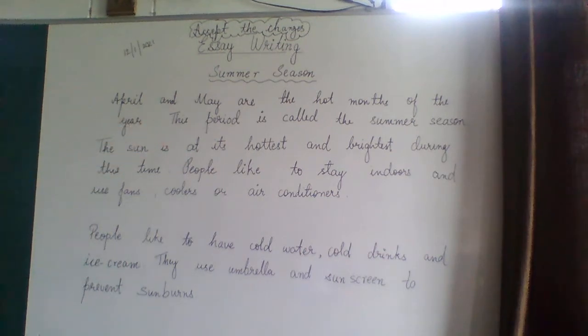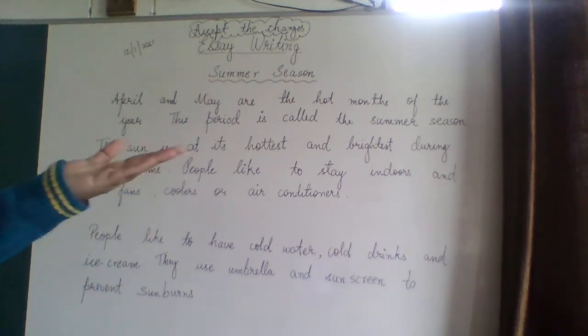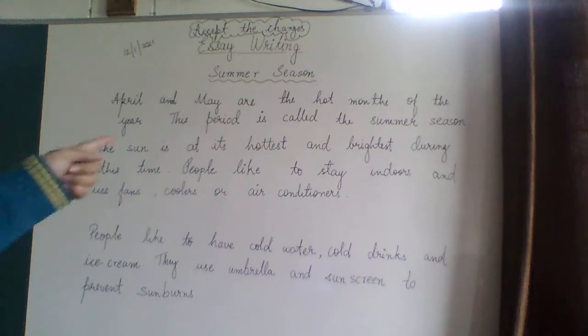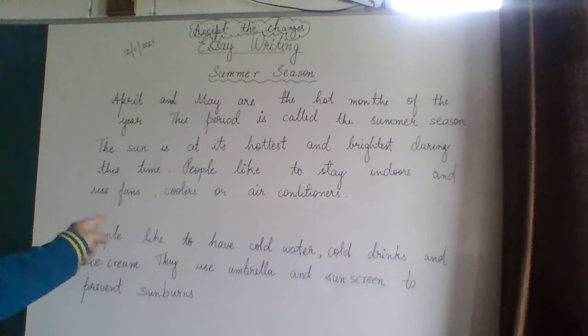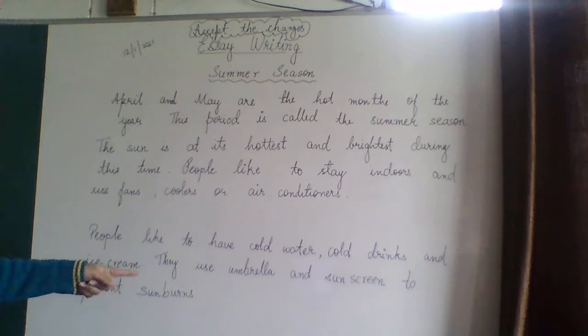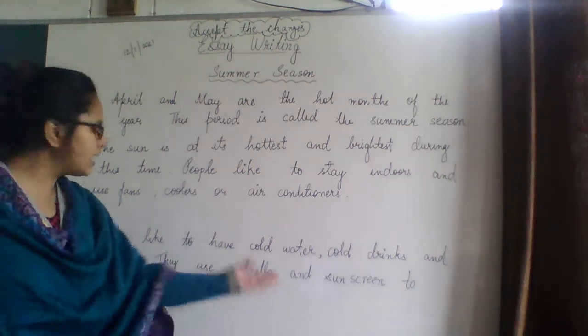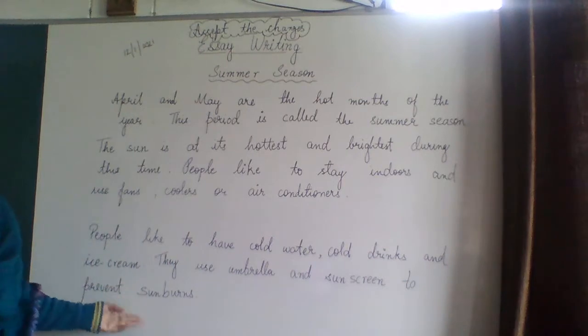April and May are the hot months of the year. This period is called the summer season. The sun is at its hottest and brightest during this time. People like to stay indoors and use fans, coolers or air conditioners. People like to have cold water, cold drinks and ice cream. They use umbrellas and sunscreen to prevent sunburns.